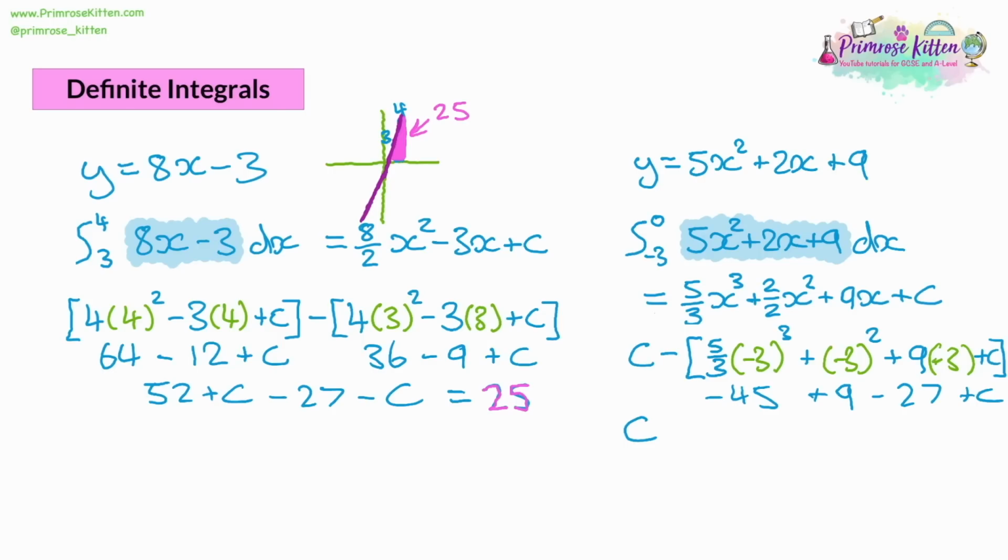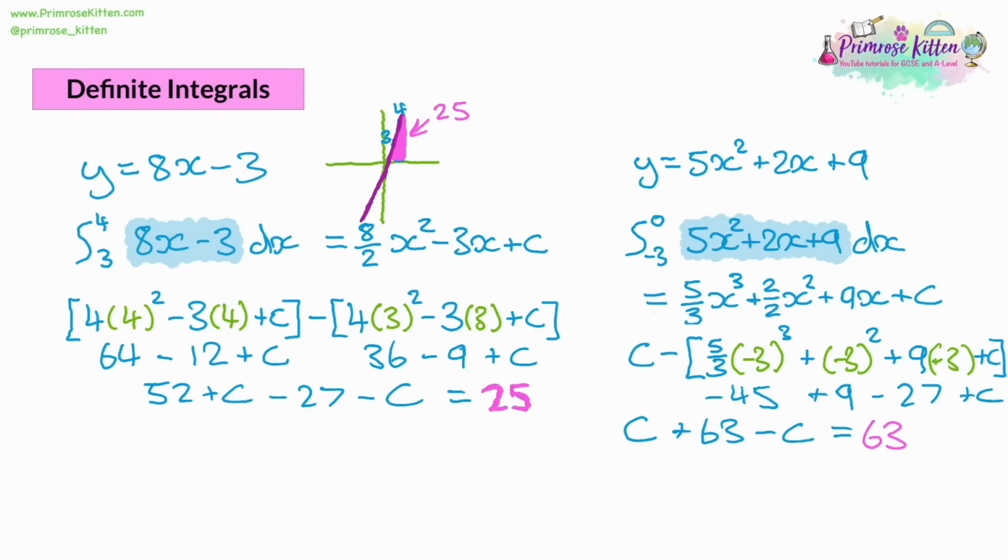And the second bracket we're taking away, all of these are going to become negative. If they're not already negative, then they'll become positive. So we have the -45, we added 9, and we took away 27. And altogether, that's -63. We'd have to add 63 instead, since a double negative is a positive, and we're taking away the c. Now the c's cancel out, so our answer is going to be 63.